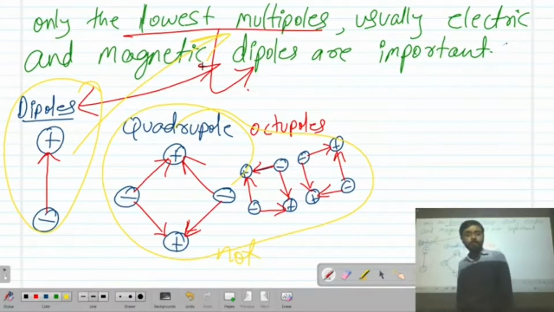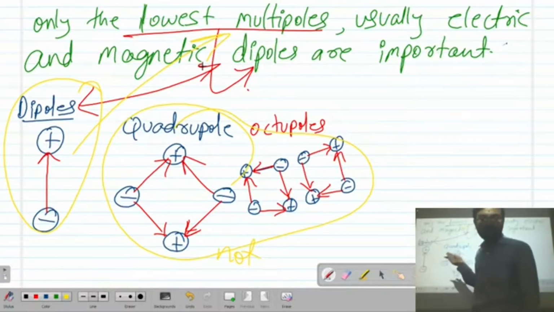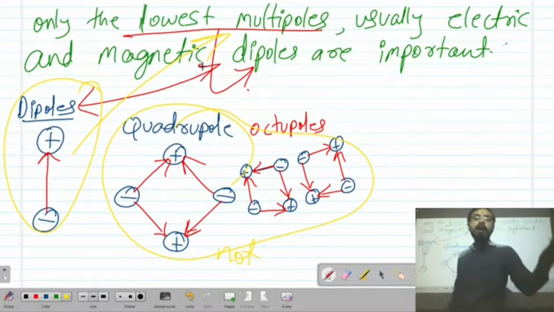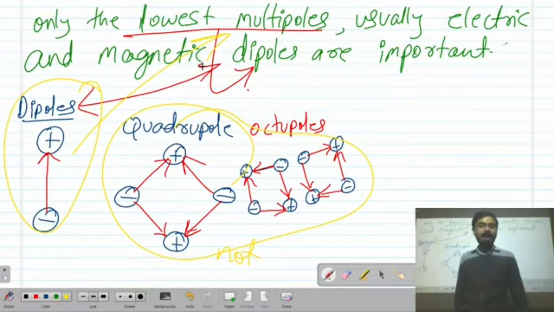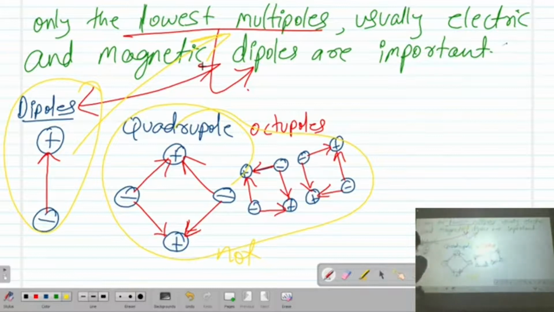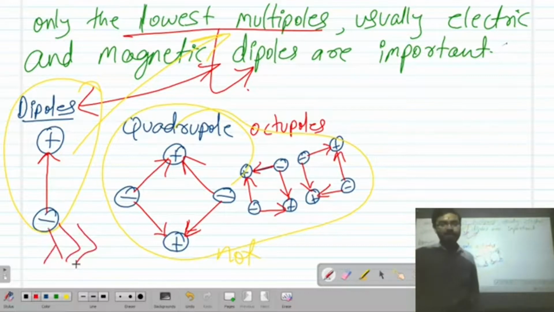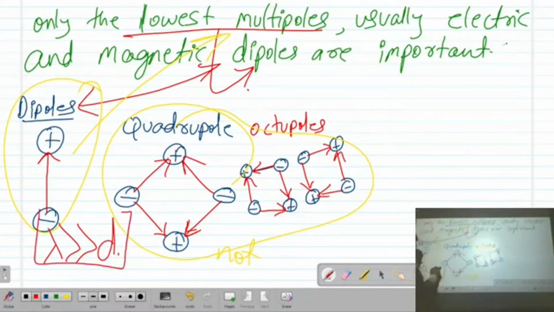Our system is one in which the incoming radiation has wavelength lambda, which is greater than the size of a scatterer or the size of a particle. Remember, this is the important point.